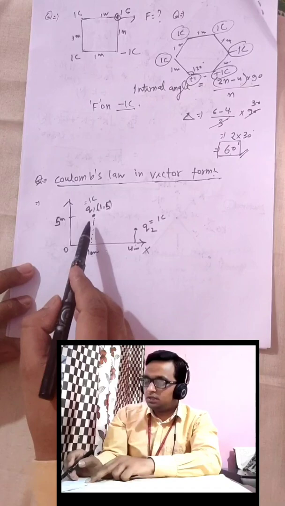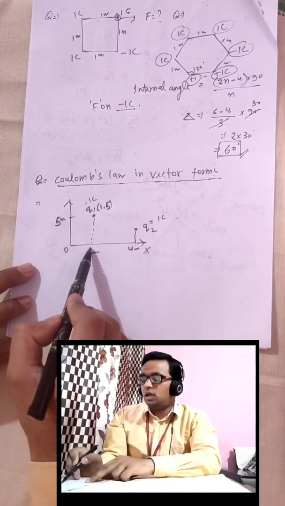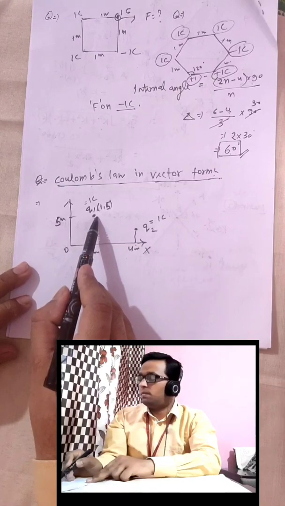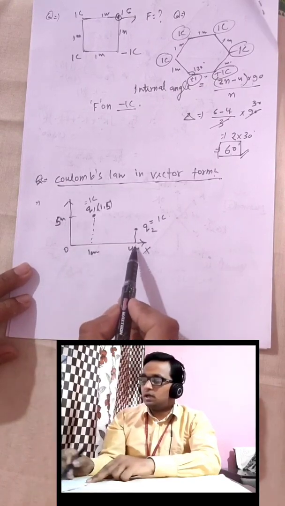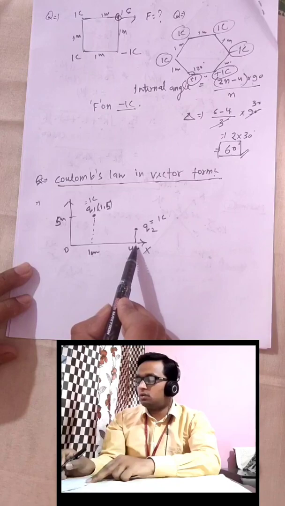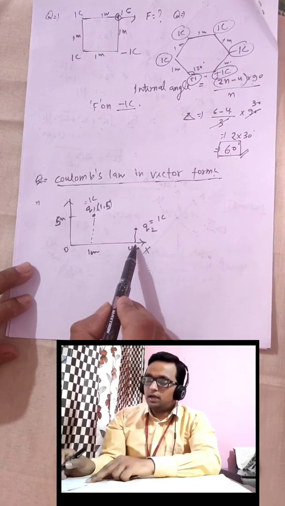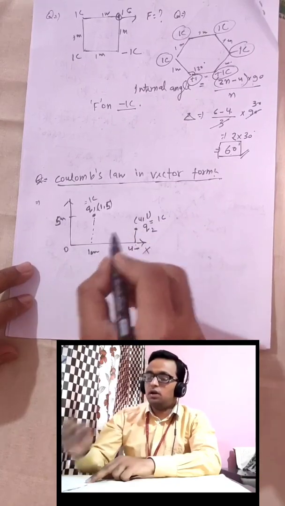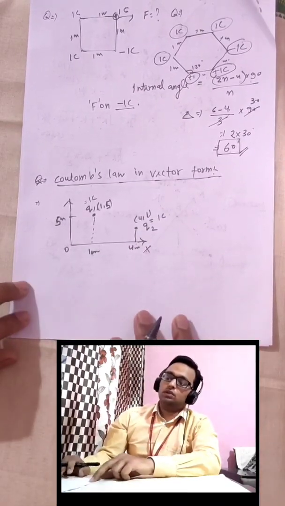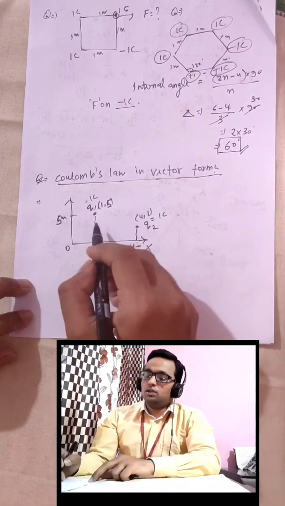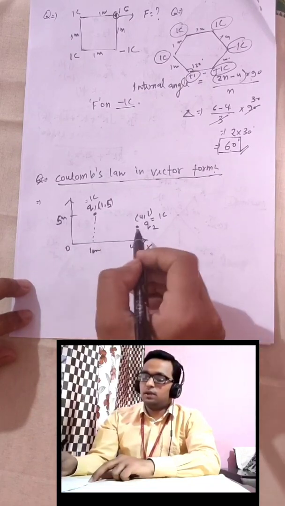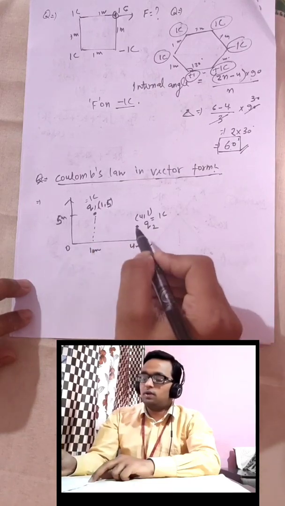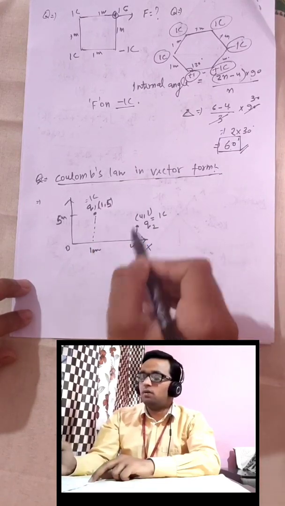That means q1 is kept at x equal to 1 and y equal to 5, at this position, and this charged particle is kept at coordinate x equal to 4 and y equal to 1, that is 4 comma 1. I hope you got each and everything over here: this is kept at 1 comma 5 and this is kept at 4 comma 1.